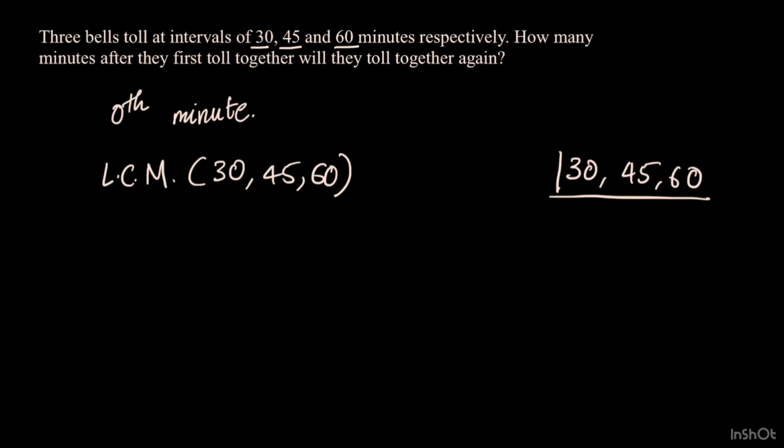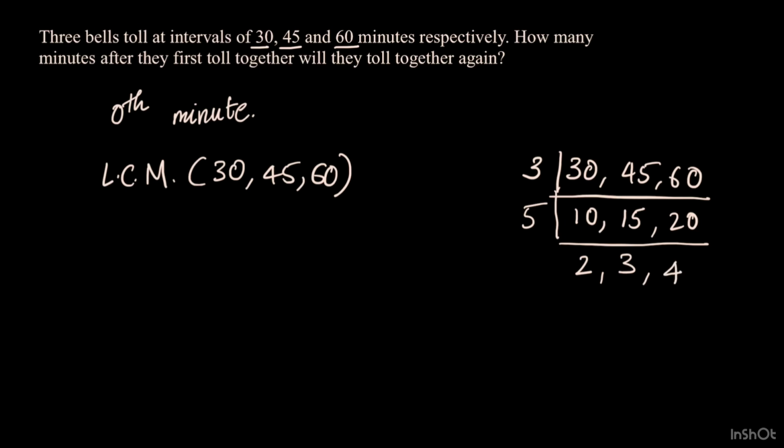So all three of these numbers are divisible by 3. 45 is not divisible by 2 since it's odd. So 3 is the smallest prime factor that is common to all three of them. 10 times 3 gives us 30. 15 times 3 gives us 45. And 20 times 3 gives us 60. Now 10 is not divisible by 3, so let's move on to the next smallest prime number, which is 5.